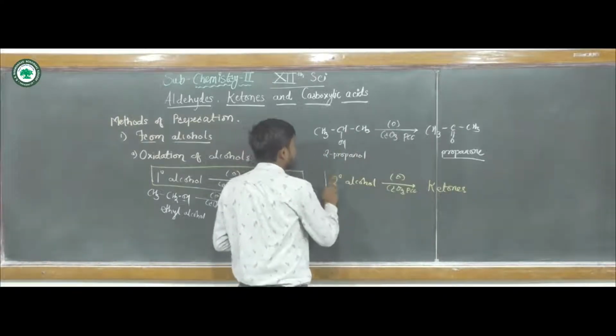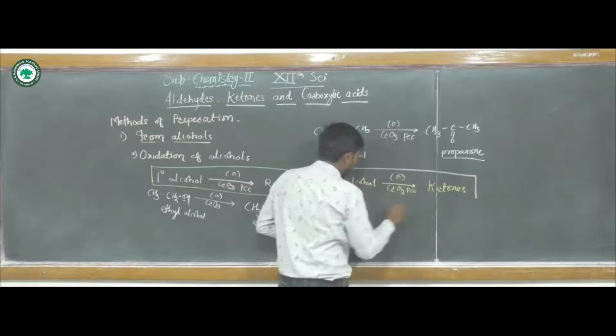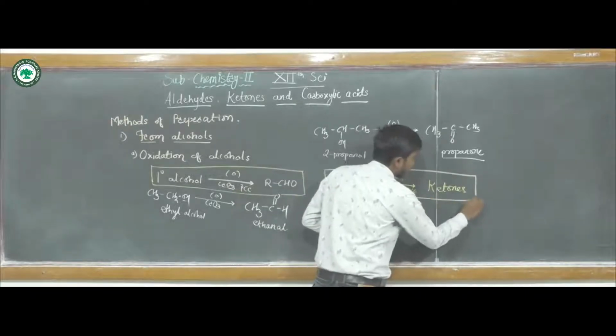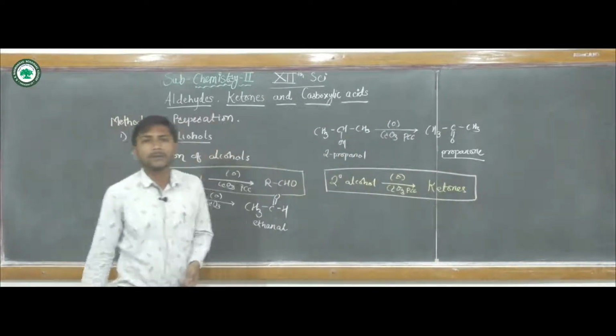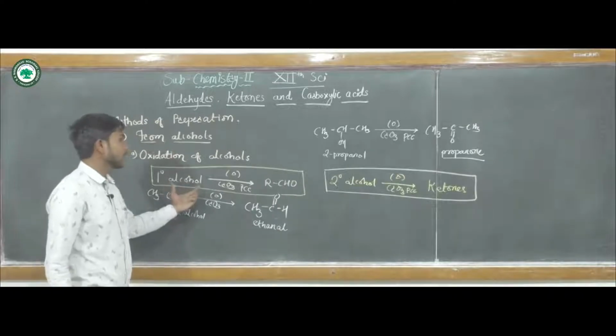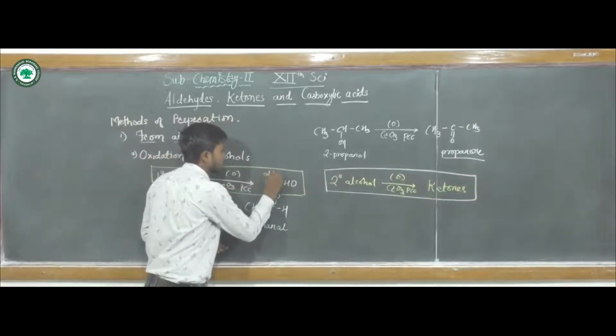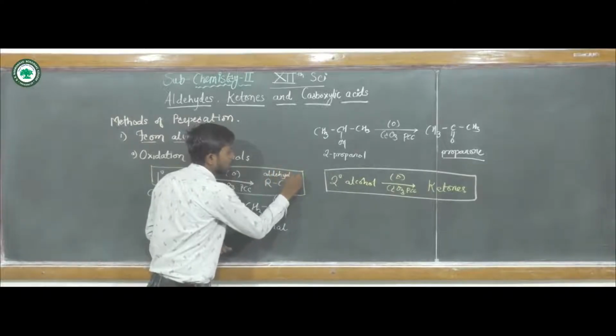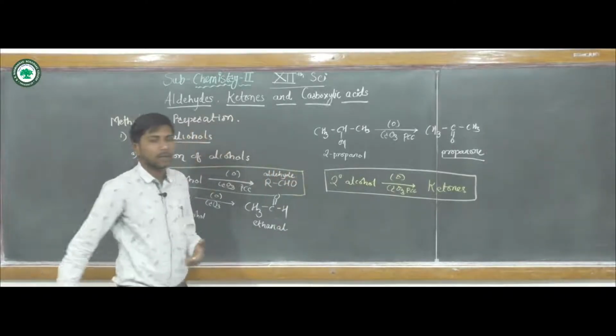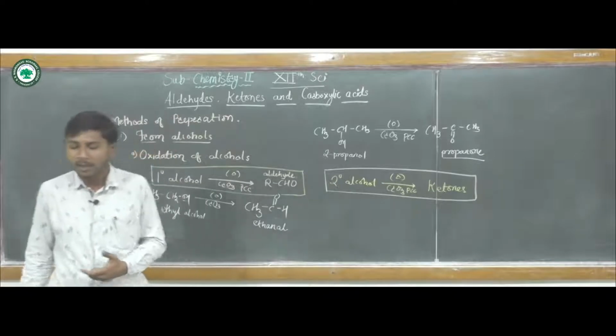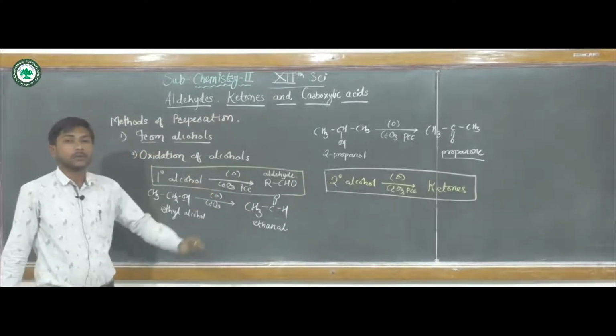This is the differentiating point between primary alcohols and secondary alcohols. Primary alcohols, when they undergo oxidation, will give aldehydes, while secondary alcohols, when they undergo oxidation, will form ketones.